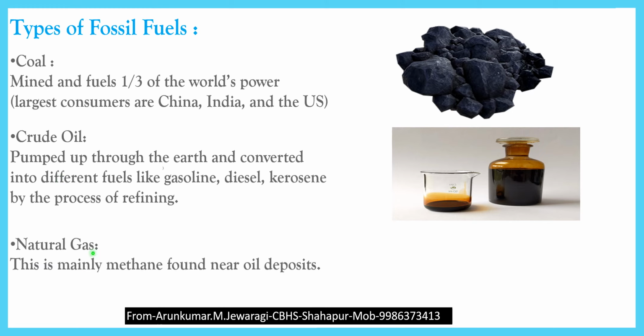Then third category is natural gas. This is mainly methane, found near the oil deposits. The main constituent of natural gas is methane. Over the deposits of oil, first what is present? Natural gas is present. First they get the natural gas and then they get the crude oil. So these are the three major types of fossil fuels.